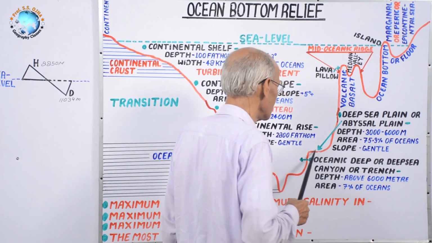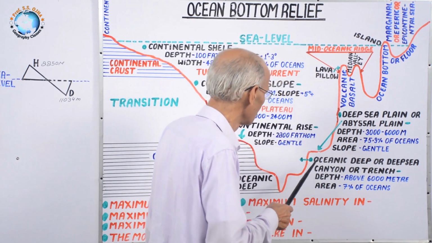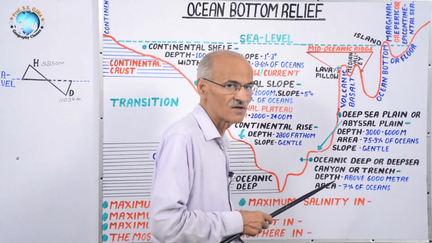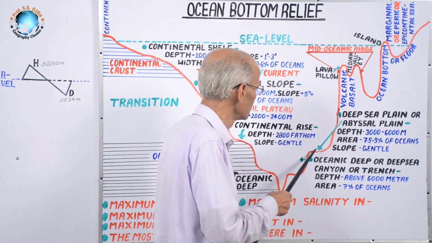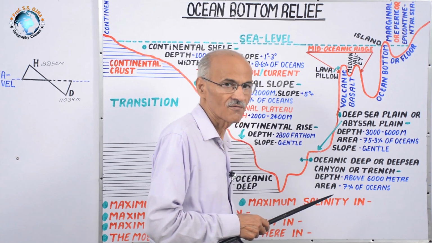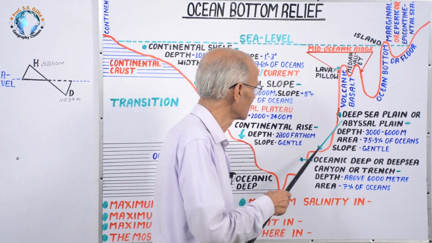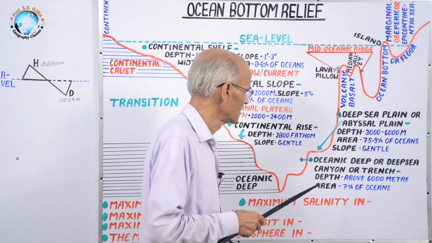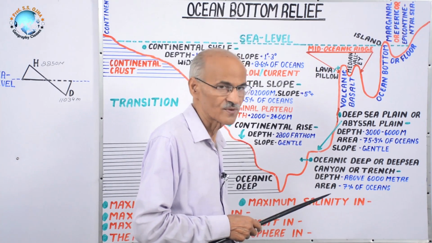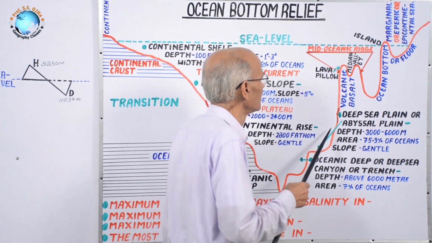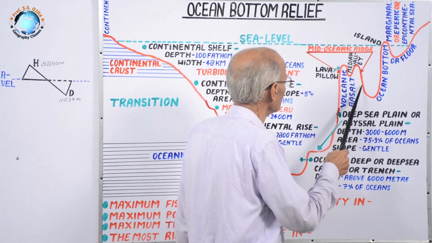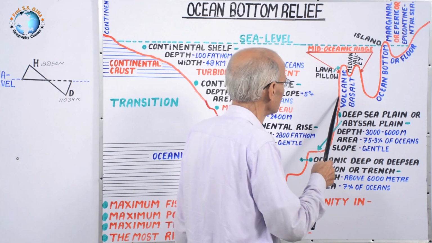Slope is very gentle, and this covers the largest area of ocean body. And one thing is that this is made up of basaltic deposition because this is the result of seafloor spreading and basalt deposition. And if you go up here, you can see this feature.